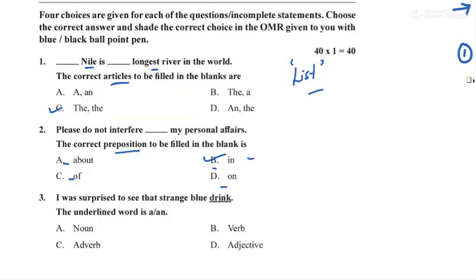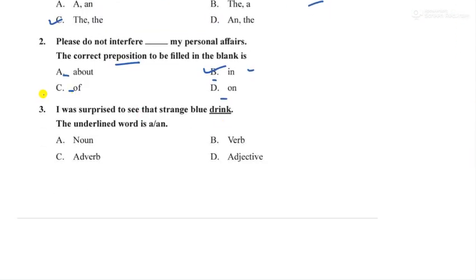Next, moving to question number 3. I was surprised to see that strange blue drink. The underlined word is a what? Drink. Blue drink. This is identifying the quality, right?